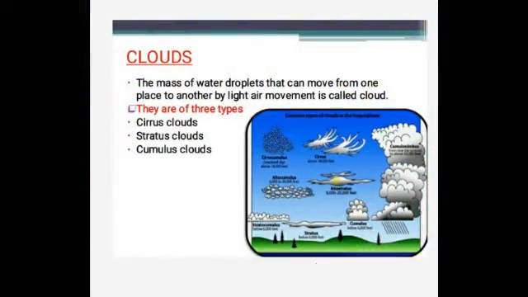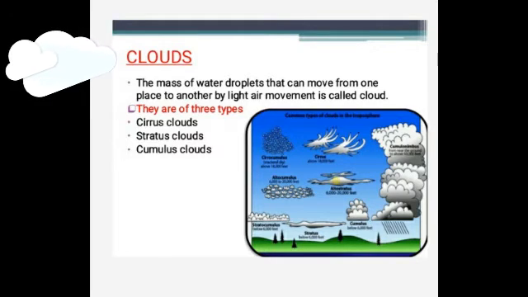So children, before entering into clouds, we have to know what is condensation. When moist air rises upward, it becomes cool and the water vapor changes into water droplets. This process is called condensation, and it takes place around the dust particles present in the air. The important forms of condensation are dew, frost, fog, and clouds.